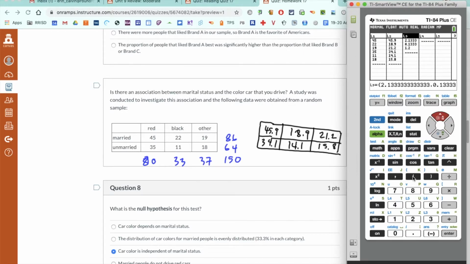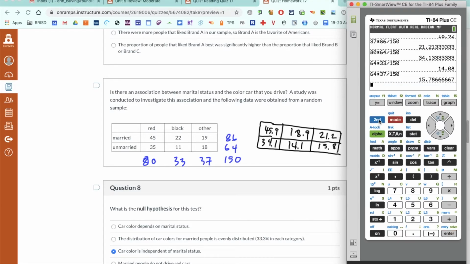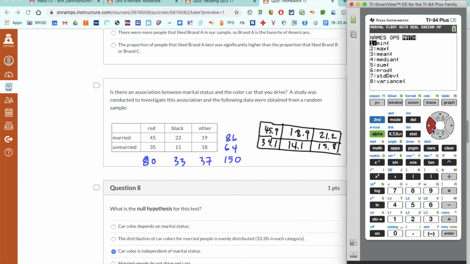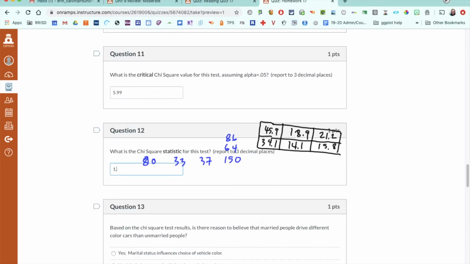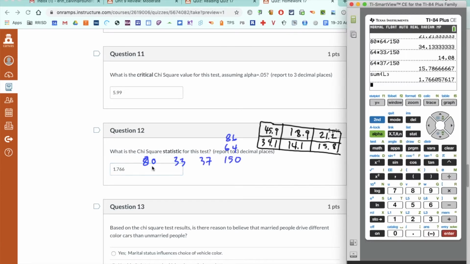So now I'm using L3 to find the chi-squared statistic like always. And then I'm going to go second quit and add together L3. So my chi-squared statistic is 1.766, 3 decimal places, so that is perfect.